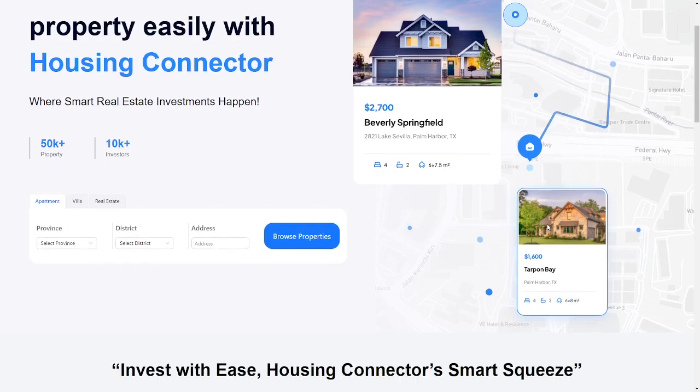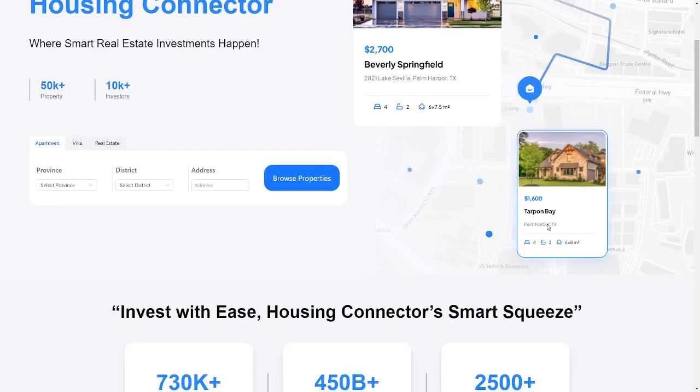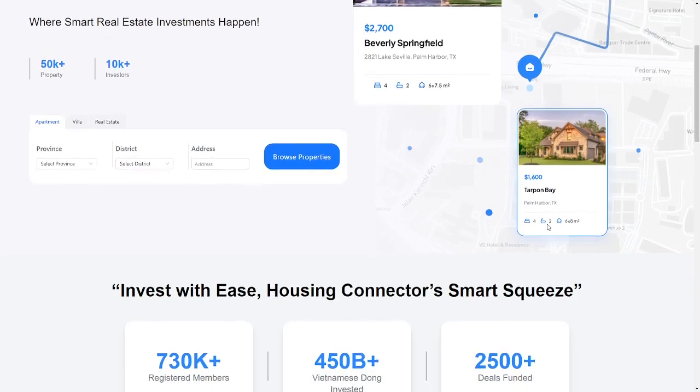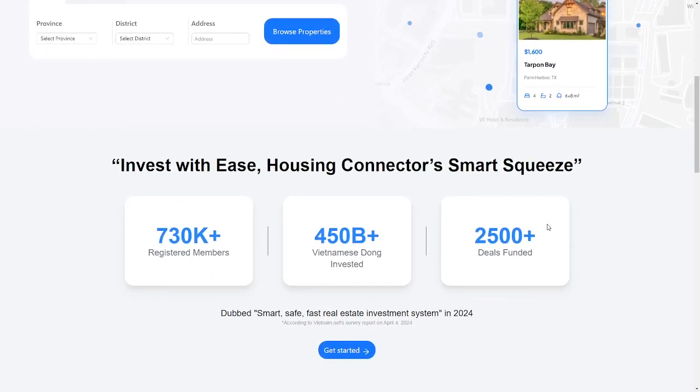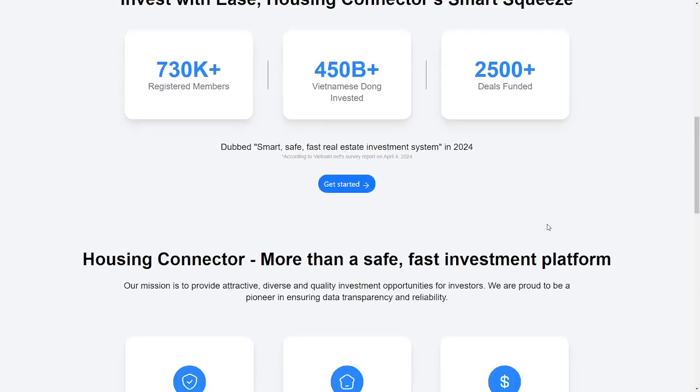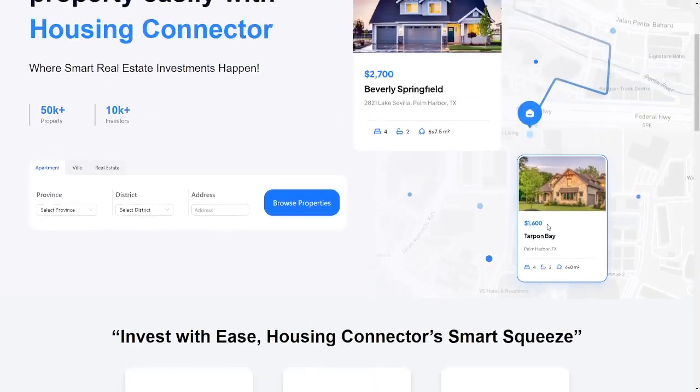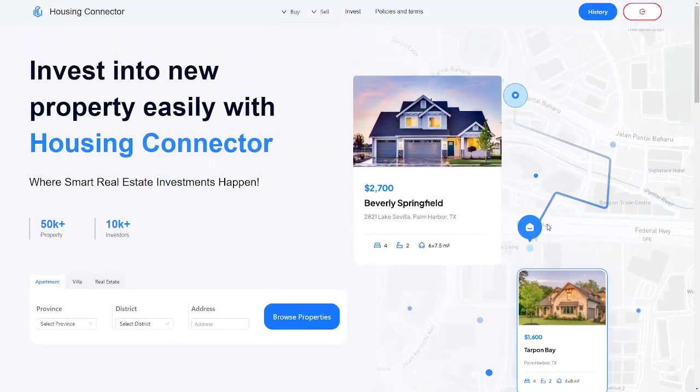If you are an investor seeking a convenient and secure platform, Housing Connector could be just what you are looking for. Here is a quick overview of how it operates, focusing on an investor perspective. Initially, you need to register and create an account, providing basic information such as your phone number and ID for verification purposes. For this demonstration, let's skip the registration step and assume you have already completed it.